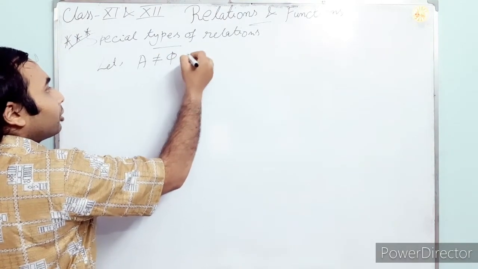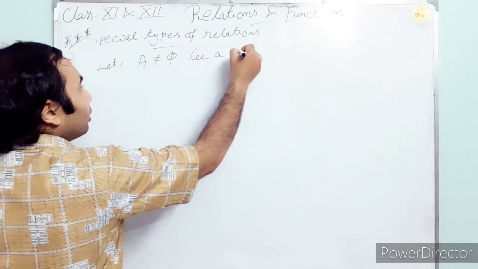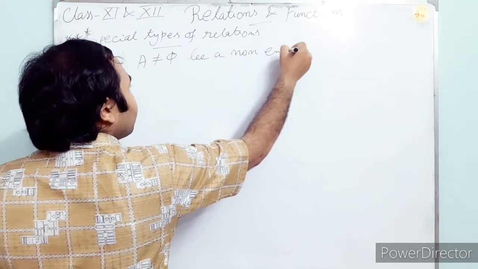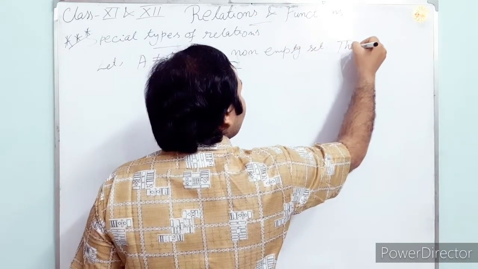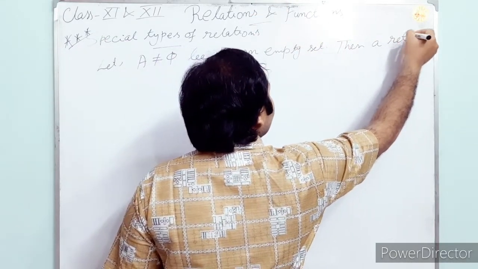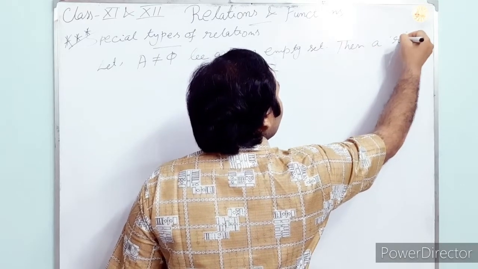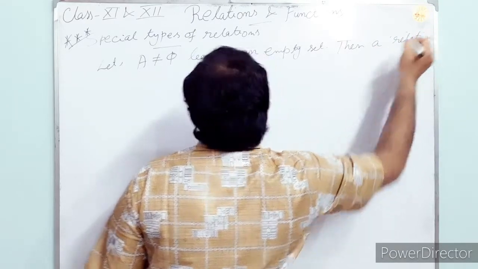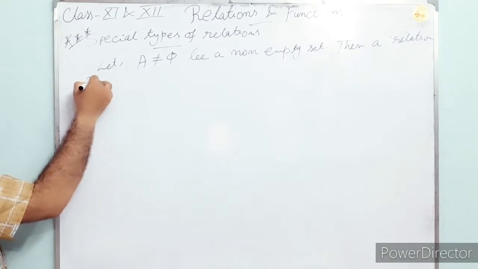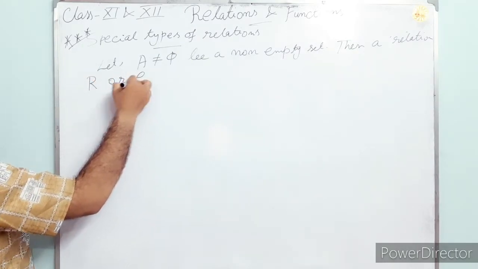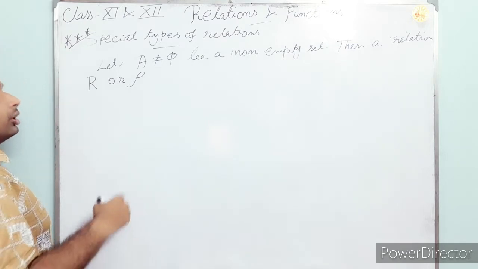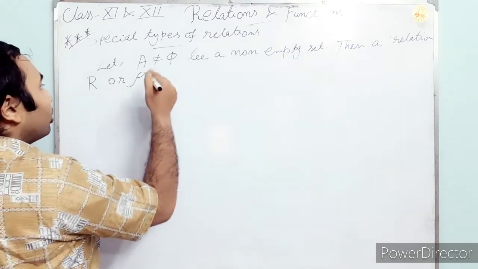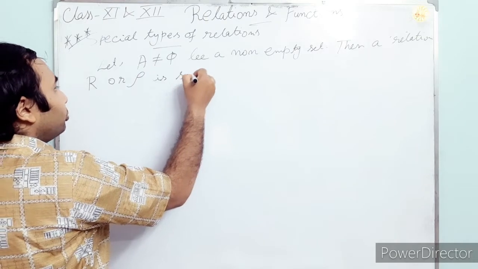So let A be a non-empty set. Then our relation R or rho, whatever you want to write, is said to be: